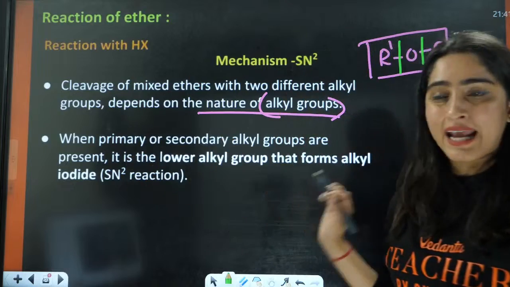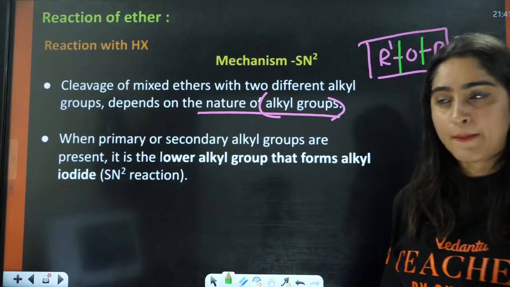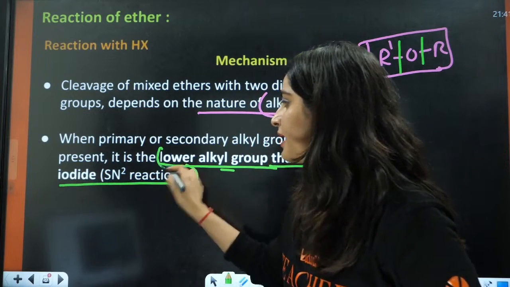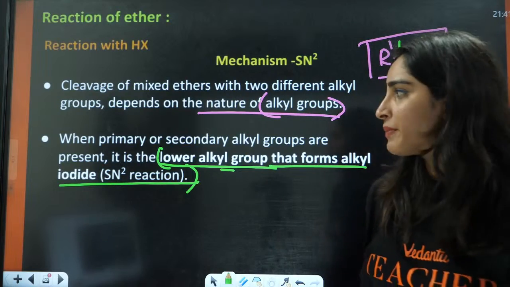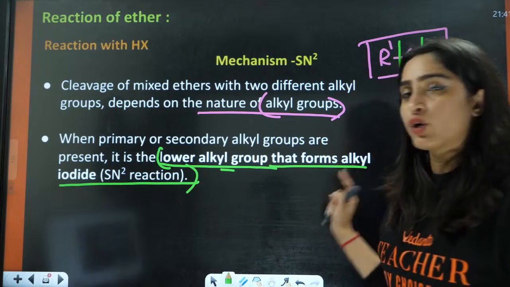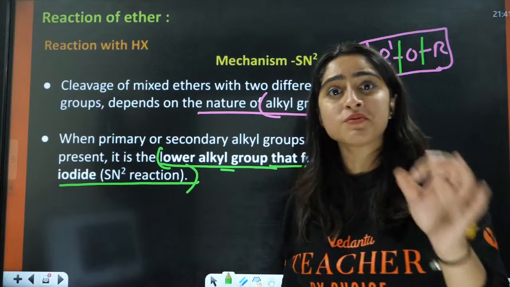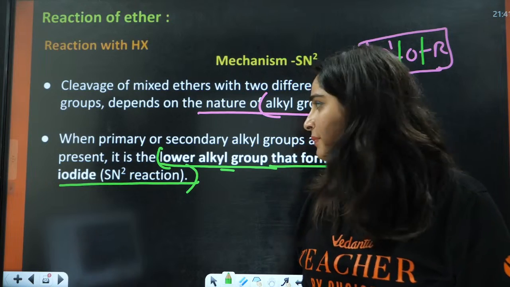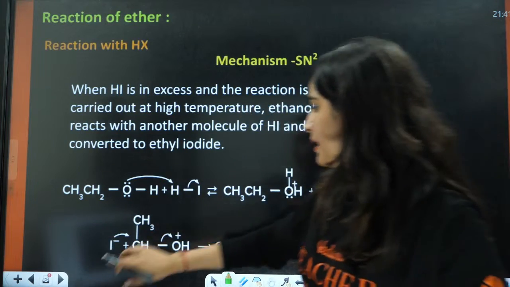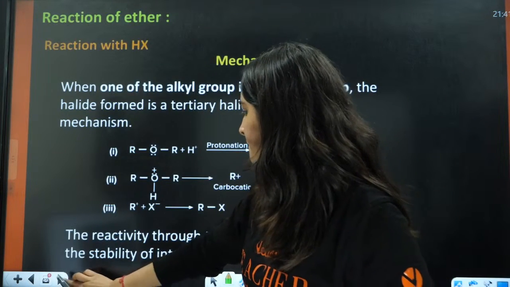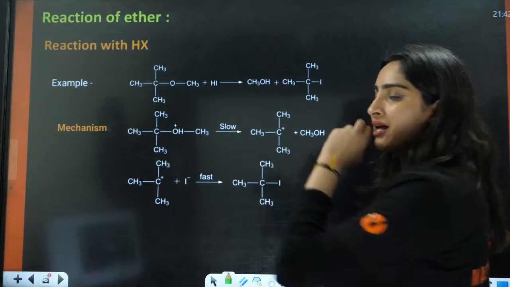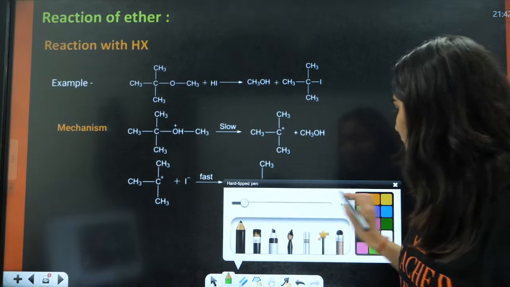So when primary or secondary alkyl groups are present, it is the lower alkyl group that forms alkyl halide. Always remember this. When primary or secondary alkyl groups are present, the lower alkyl group forms alkyl halide. Okay, everybody, the lower alkyl group is going to form alkyl halide. For example, this is the example here. So how are you going to answer this question?